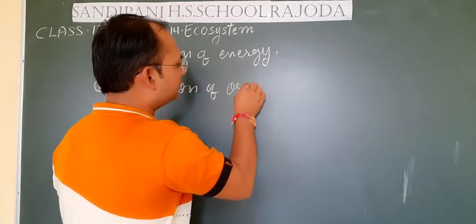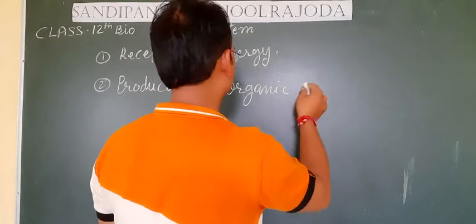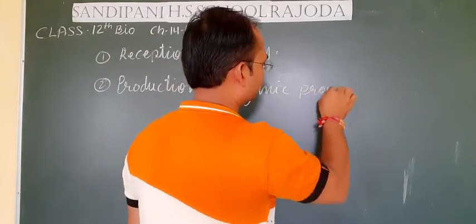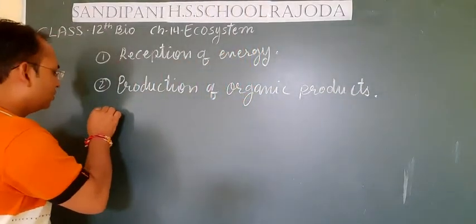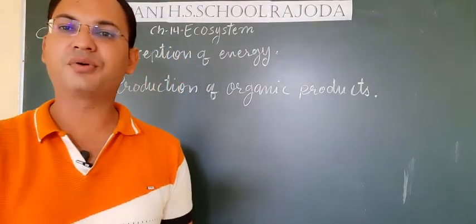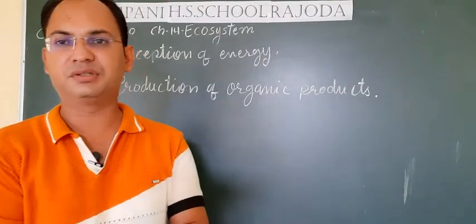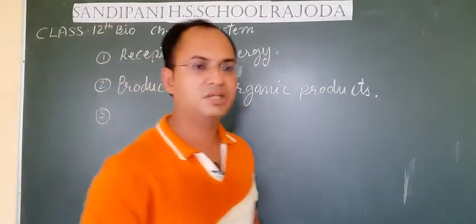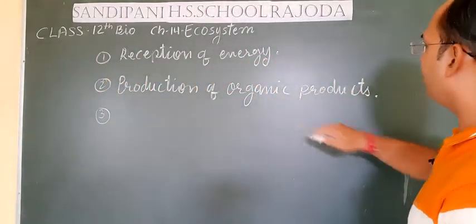That energy gets converted into organic substances. So the first thing is reception of energy, second is production of the organic components by the producers. The organisms which produce organic products with the help of the energy that they receive are known as producers.